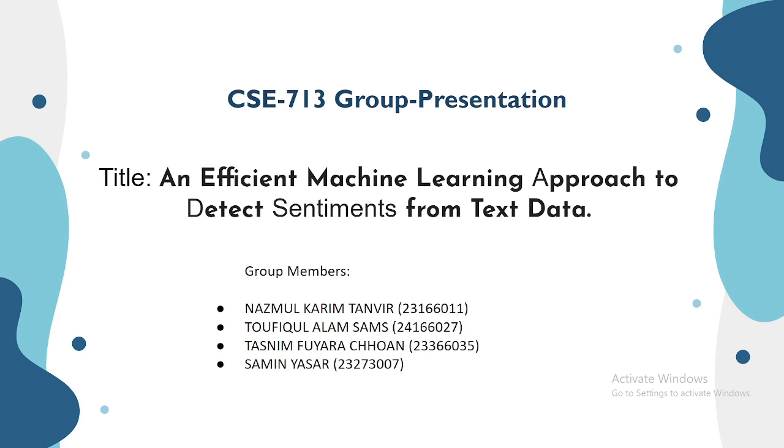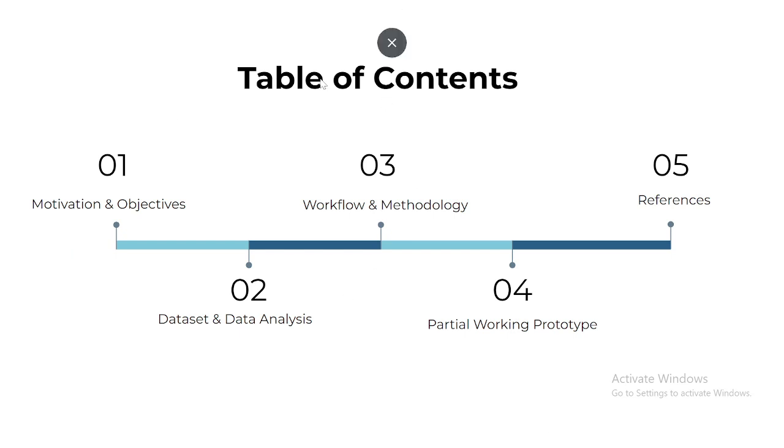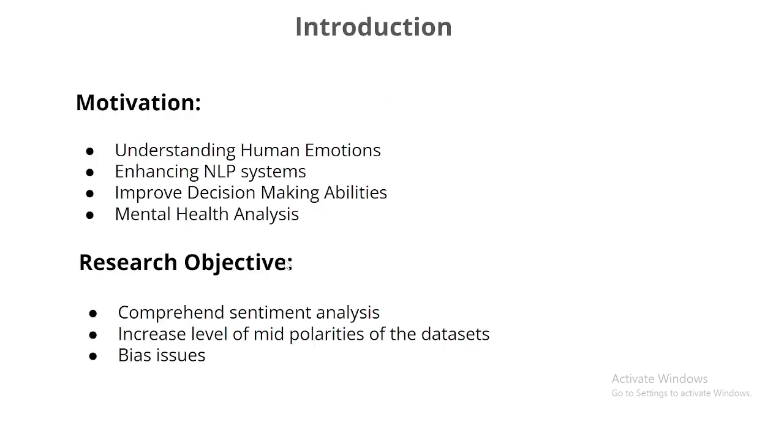Welcome to CSE 713 group presentation task 3. Our project title is An Efficient Machine Learning Approach to Detect Sentiments from the Text Data. And this is the name and ID of our group members. So this is the table of contents we are going to cover in this presentation.